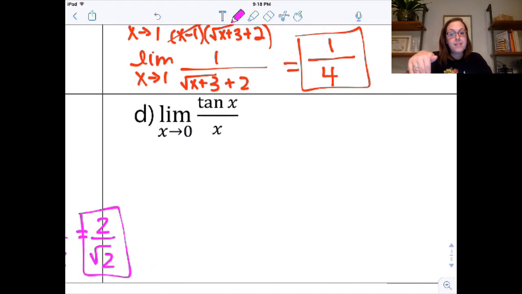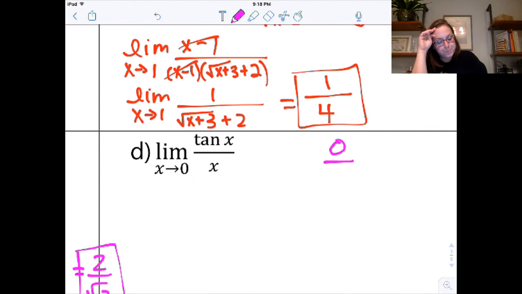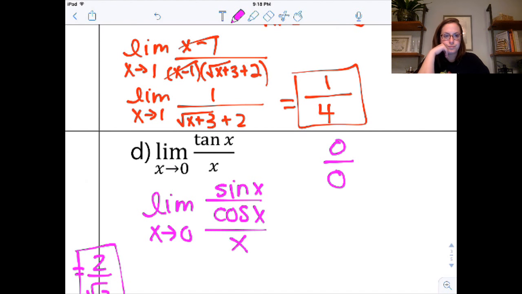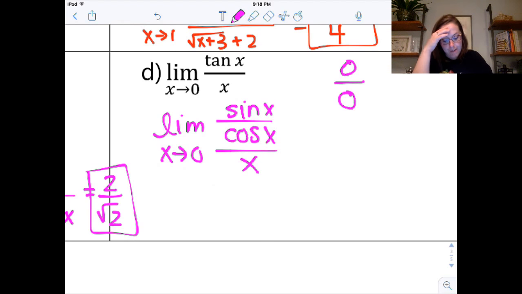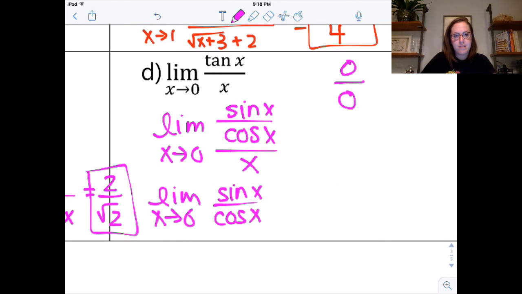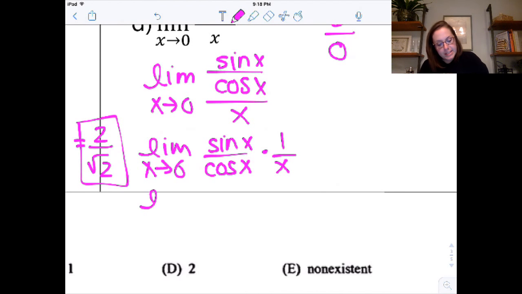Now, when I look at this one, I see that I get 0 over 0, and that's indeterminate. So let's try to do some simplifying. So limit as x approaches 0 of sine over cos over x. True. Did it help me? Maybe not a lot. So I'm just going to do a little bit of algebra, rearranging. So I'm going to make this sine over cos. And notice I'm writing the x's every time in there, right? I'm not just writing sine and cos. I'm writing sine x, cos x, times 1 over x. And what I can do here is I can say, well, that's actually the limit as x approaches 0 of sine x over x times 1 over cos x.